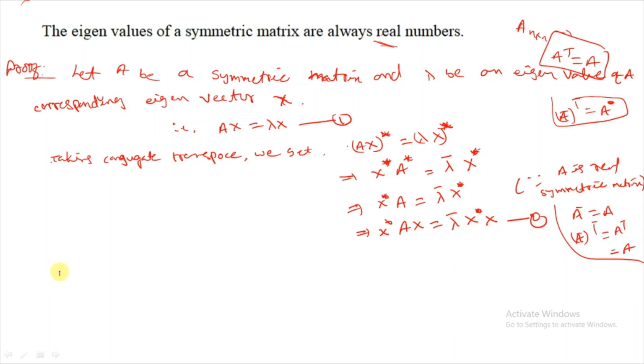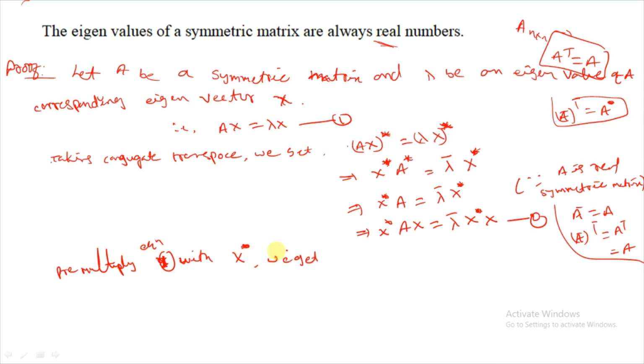Now multiply equation 1 with x star, the conjugate transpose.